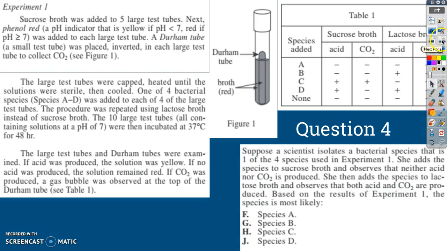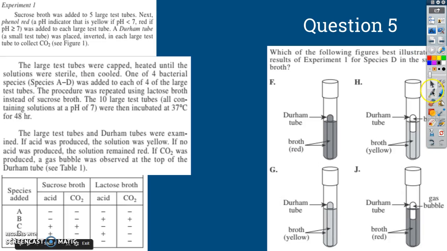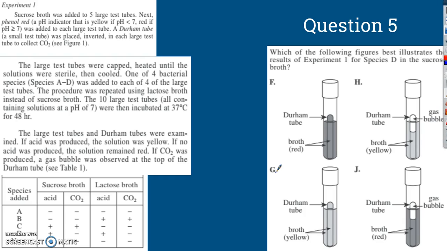All right, let's look at the last question here. It looks like we got some Durham tubes to actually look at. So we've got some yellow broth and some red broth. Let's look through here. Here's our table again. So what's our question say? Which of the following best illustrates the results of experiment 1 for species D in the sucrose broth.